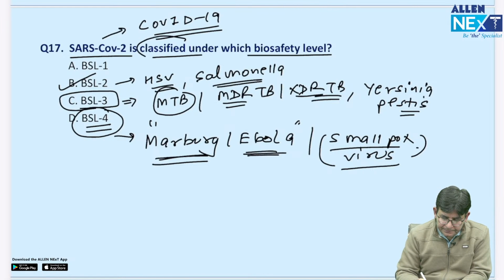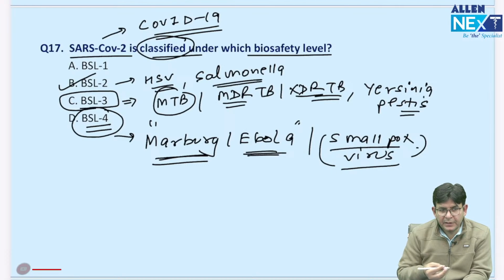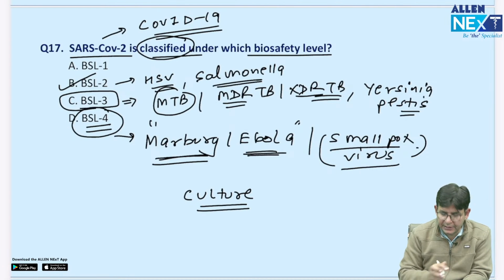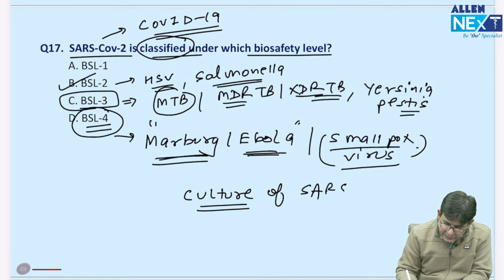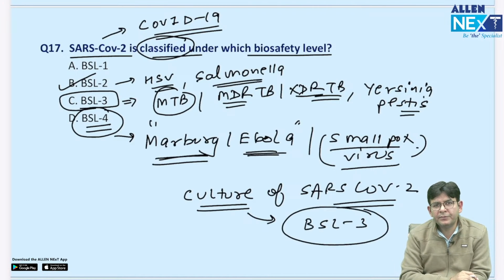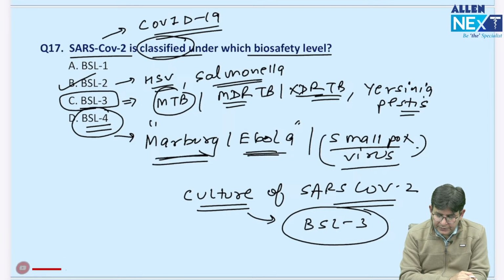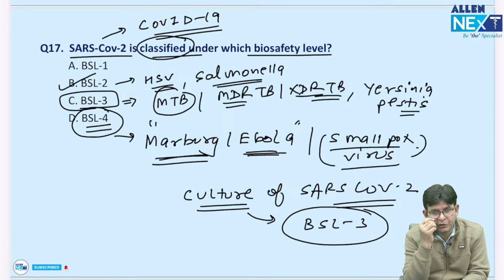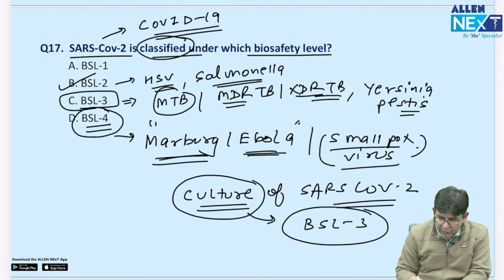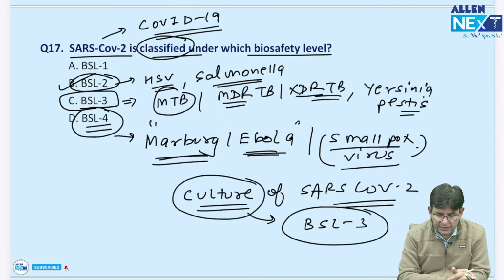So basically, this particular point which Sayan has told, that is also to be remembered, that if somebody asks you the culture, if you are doing the culture of SARS-CoV-2, that is to be done in the BSL 3. So, this is always a confusion, whether you should keep it in BSL 2 or BSL 3. If you are not doing the culture and all, then it is normal to handle it in which particular category?